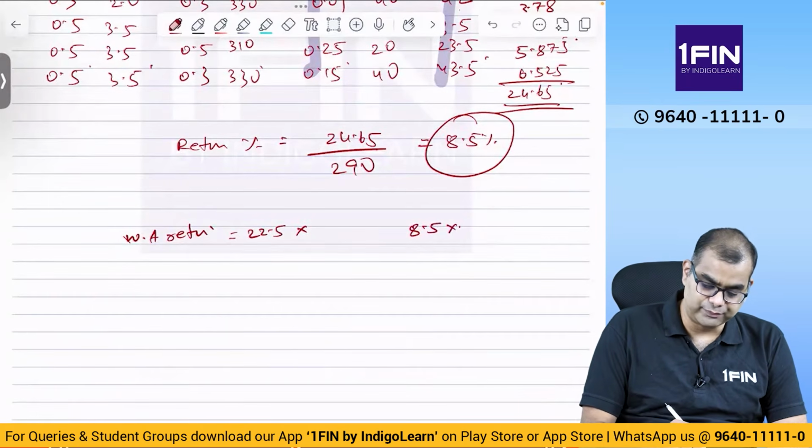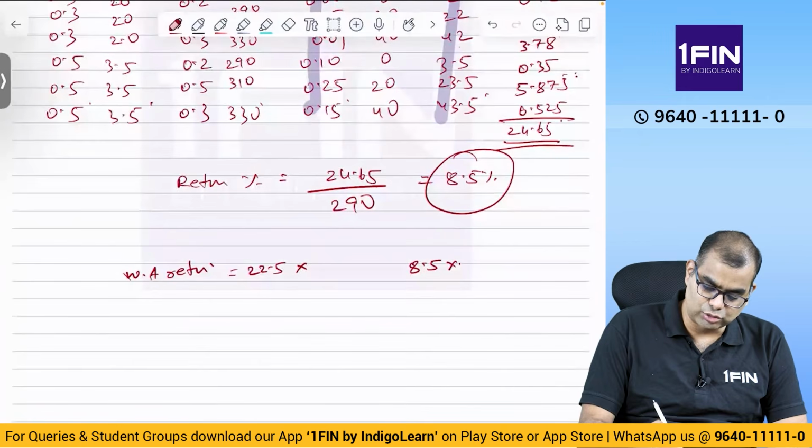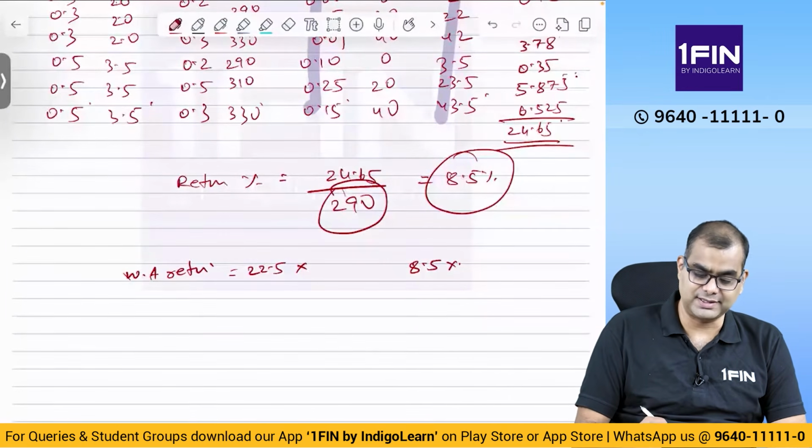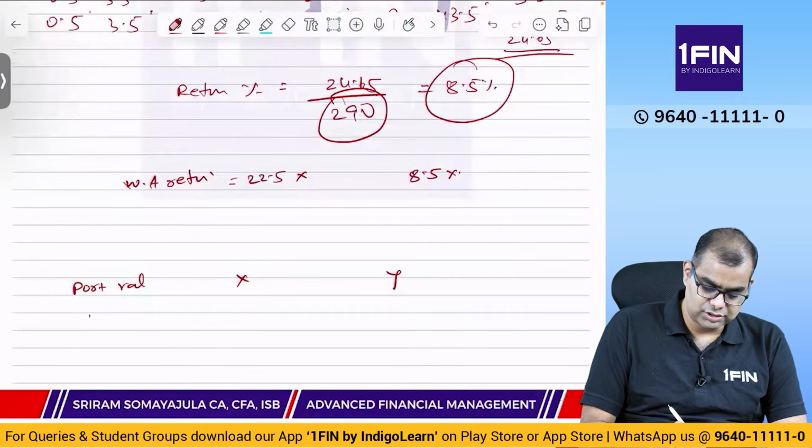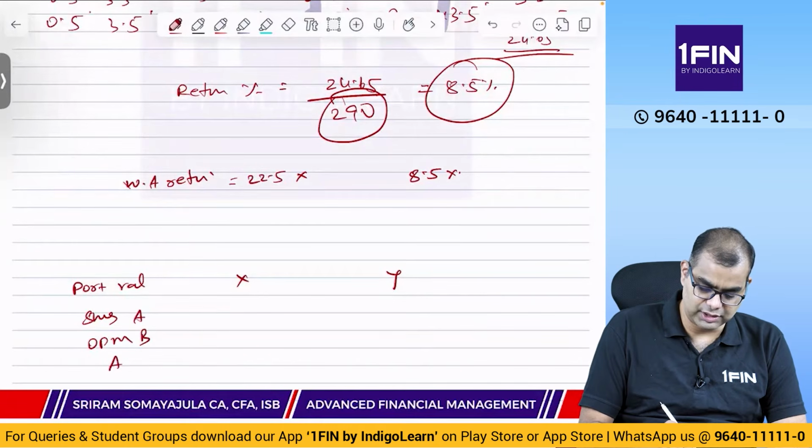How will I compute the weight? This one is 290, the opening price, and it is always computed on opening. So portfolio value: X, Y, shares, opening price A, B, A into B, total.